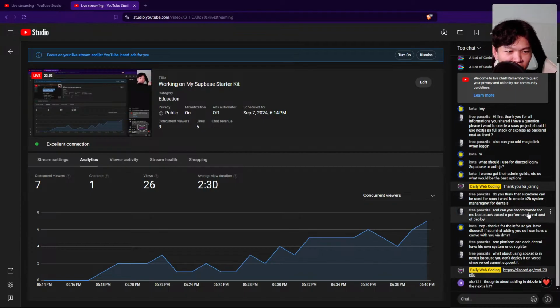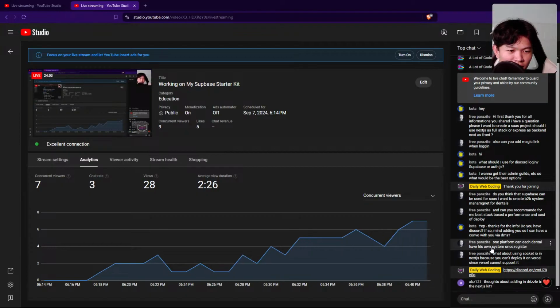Okay. Also recommend the best stacks for performance and cost. One platform, can each dental have its own system? One platform, can each dental have its own registered platform? What about using sockets in Next.js? Because you can't deploy it on Vercel, since Vercel cannot support it. Maybe if you think about Socket.IO and real time, I think Supabase does real time as well, so I think it should be fine.